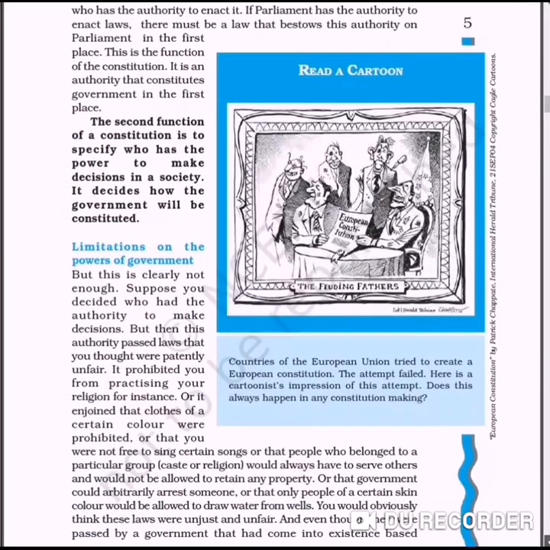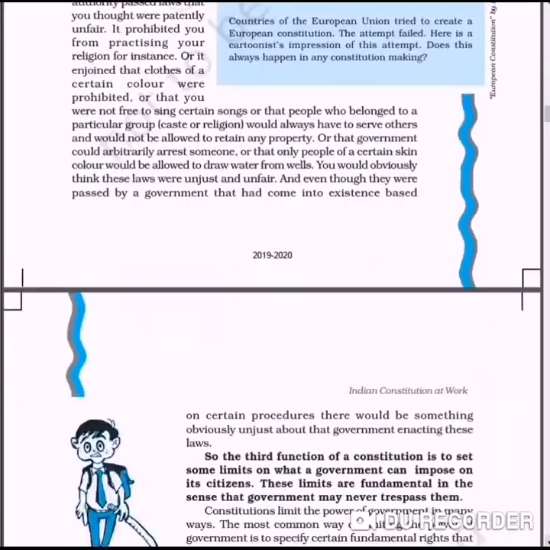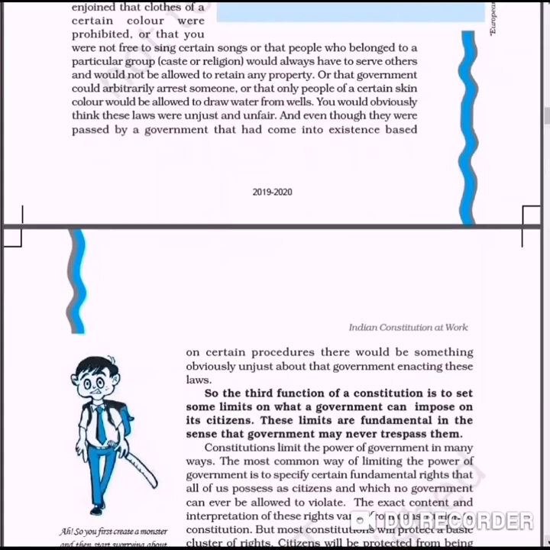So next thing we are going to discuss, the third function of the constitution is to set some limits on what the government can impose on its citizens. Even the government can limit the rights of the citizens, and these limits are fundamental in the sense that the government may never trespass them.